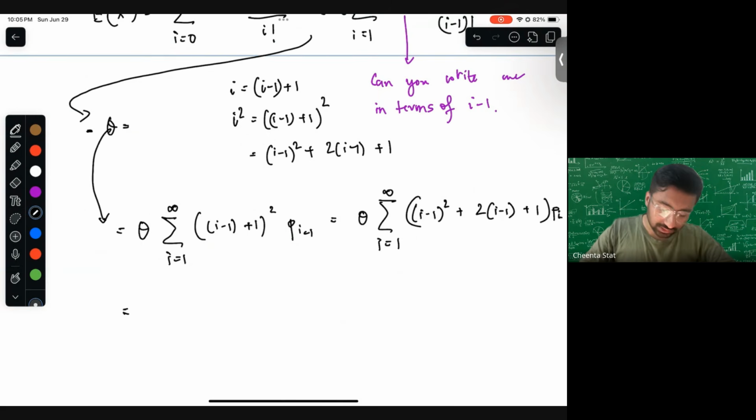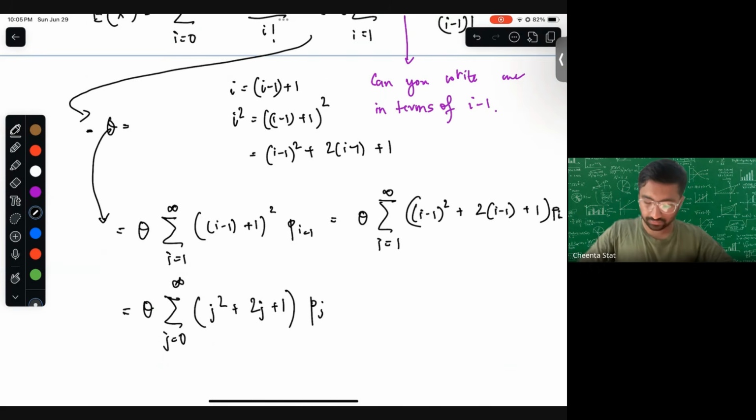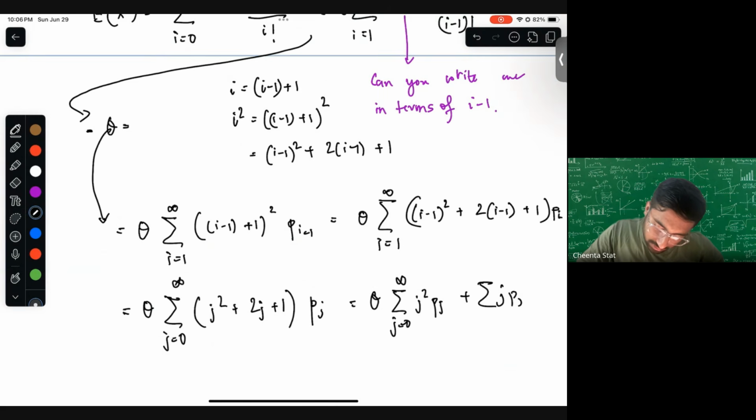So what we'll do is write it as j. So theta times summation j from 0 to infinity, j square plus twice j plus 1 times Pj. Now you can see that yes, it's in terms of theta times, you take summation of j square Pj plus summation of j Pj plus summation of Pj.